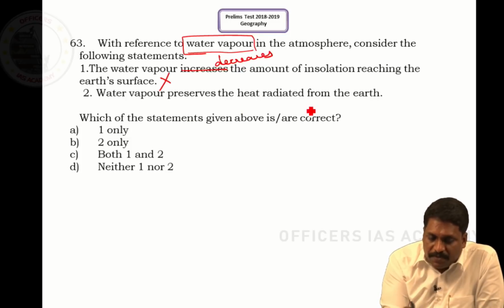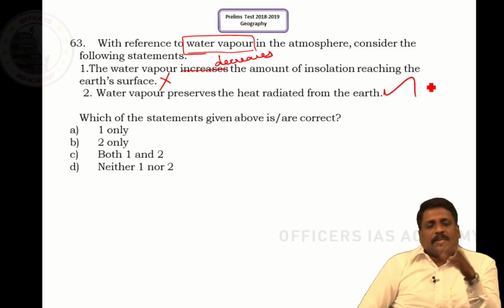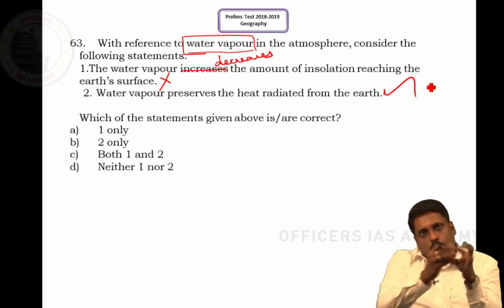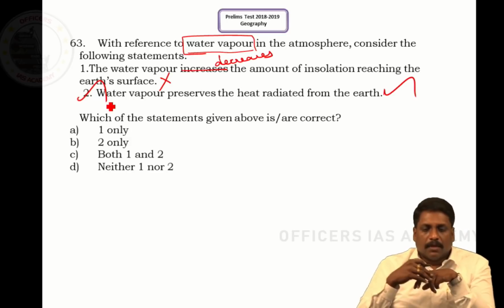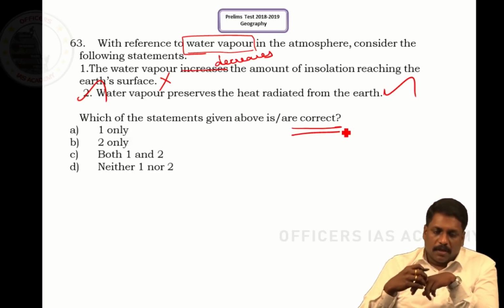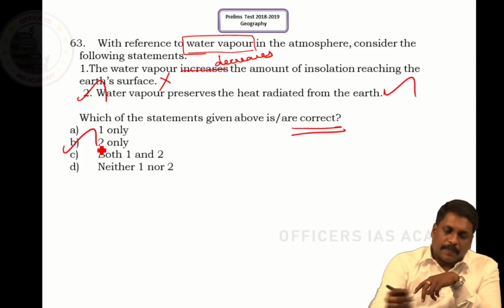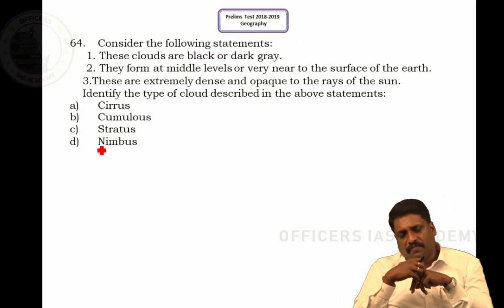Water vapor preserves heat radiated from the earth. Yes, water vapor has a tendency to absorb heat. Latent heat will be stored in water vapor itself. So statement 2 is right. They are asking for the correct statement. So which of the given statements is correct? Answer should be 2 only. That is B.